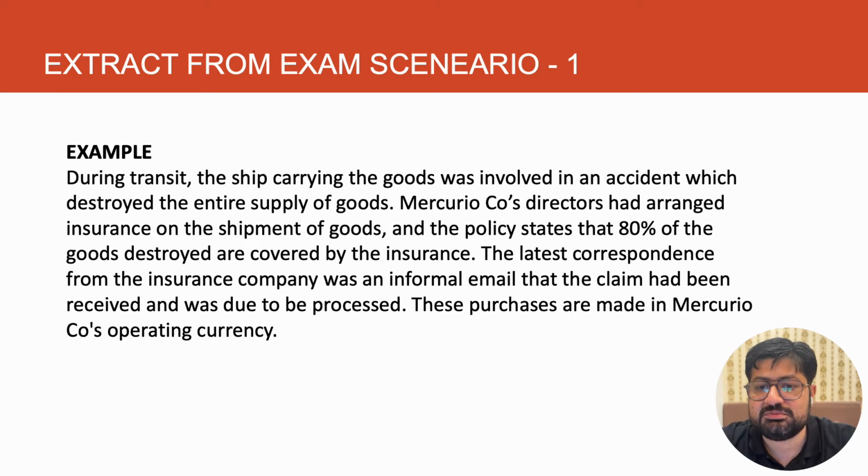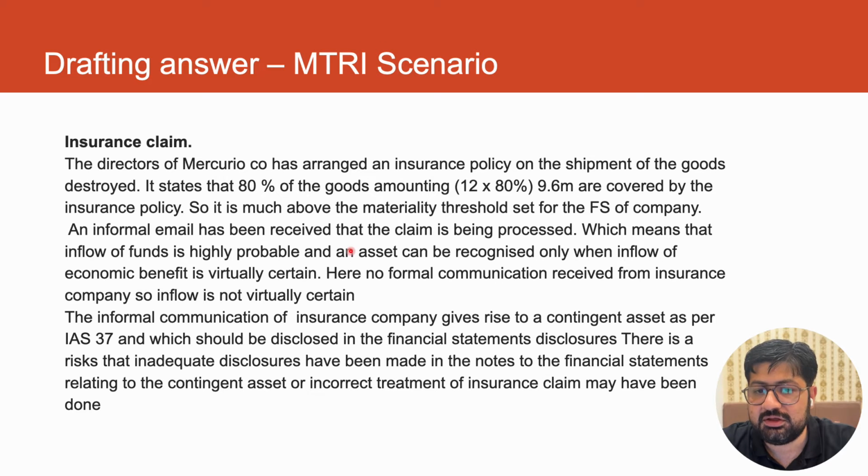Now let us move and talk about how this point has to be discussed. So here is the answer actually. You see here, this is the point where I have discussed materiality.